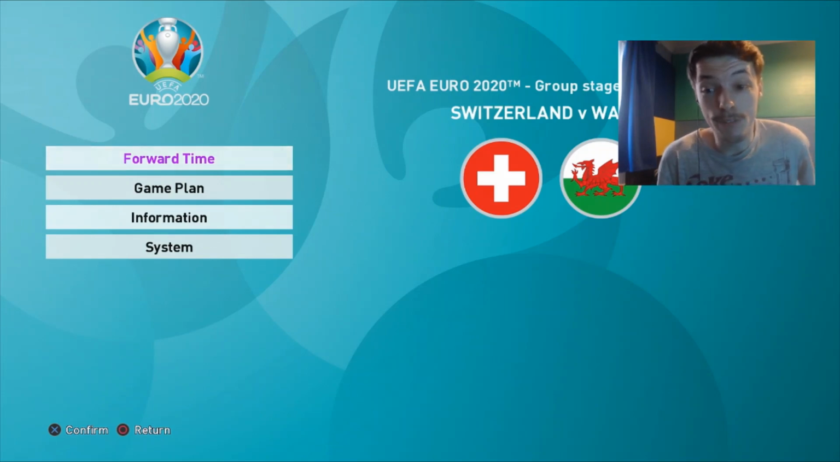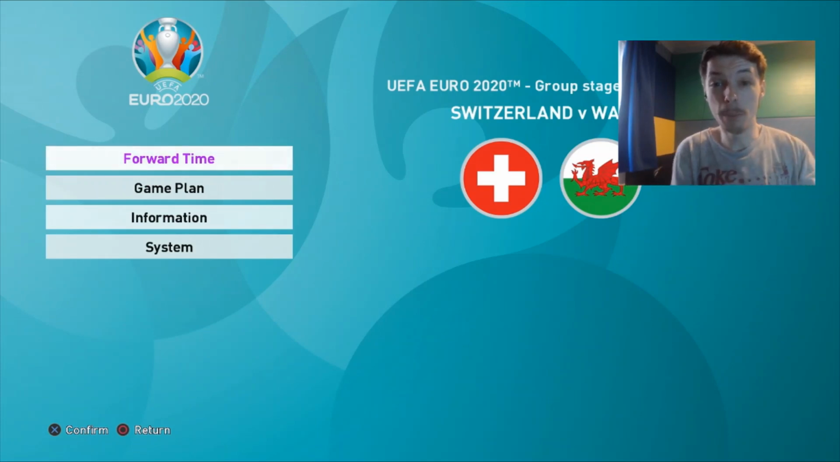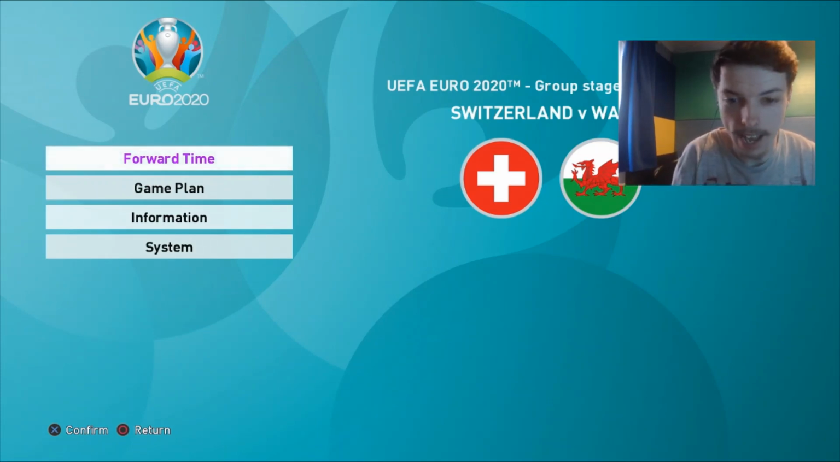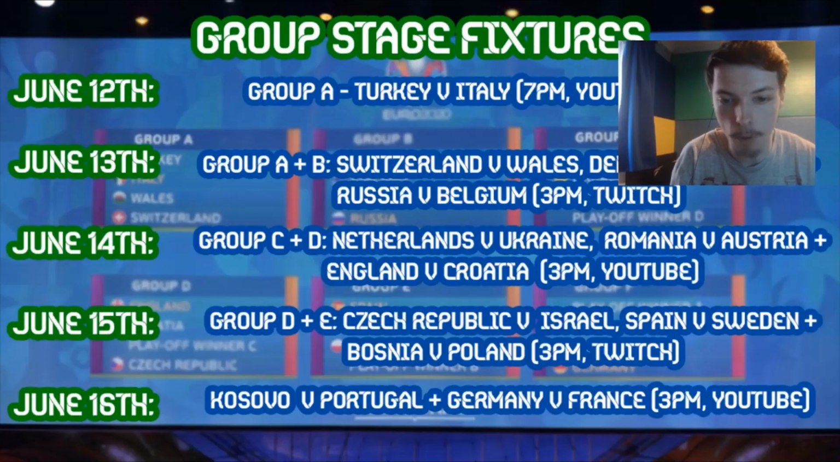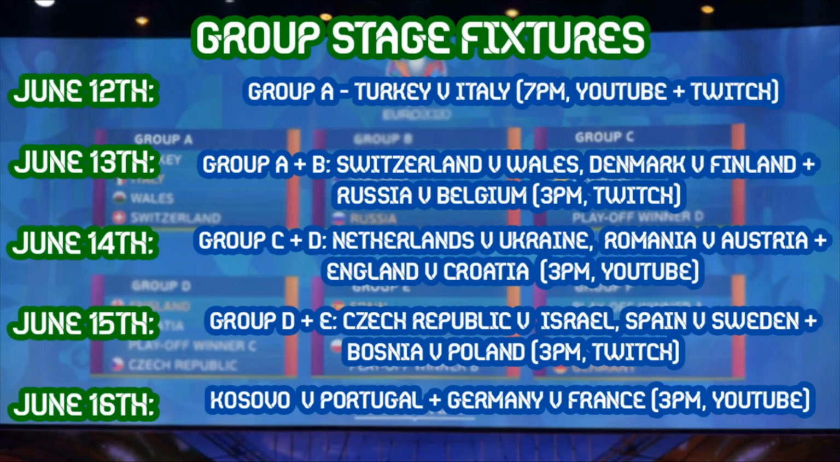A pretty cagey affair. Not many chances that were ideal in this match, but there were some good opportunities. That's for sure. Now the next game will be Switzerland versus Wales. Of course, as you can see, the fixture list here for match day 1. We have 3 incredible fixtures to come tomorrow from groups A and B, starting off with Switzerland versus Wales. We have Denmark versus Finland, and of course, Russia versus Belgium. We'll be live with all of that, 3 PM UK time on Twitch TV. You do not want to miss those games.